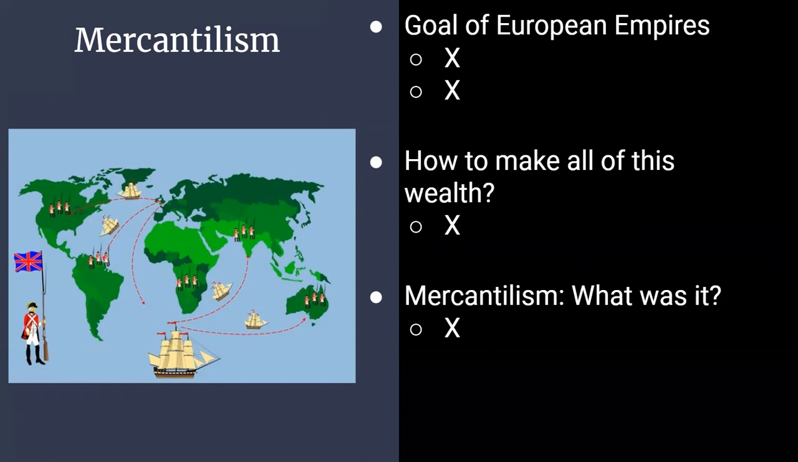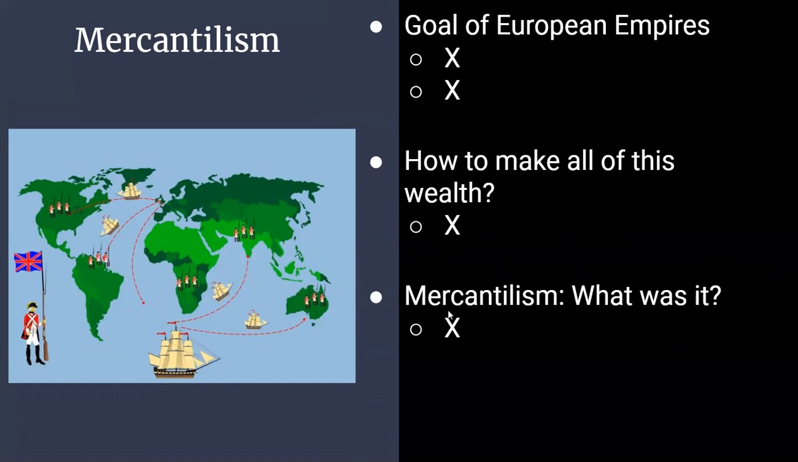And so how exactly do they want to make all this wealth? That's your next section, how to make all this wealth. So the empires, they explored around the globe for colonies in order to increase their wealth. So they were able to explore all around the globe, as you see right here in this picture, in order to grow their wealth. So by adding all of these colonies, they added just more ways for them to be able to make money.